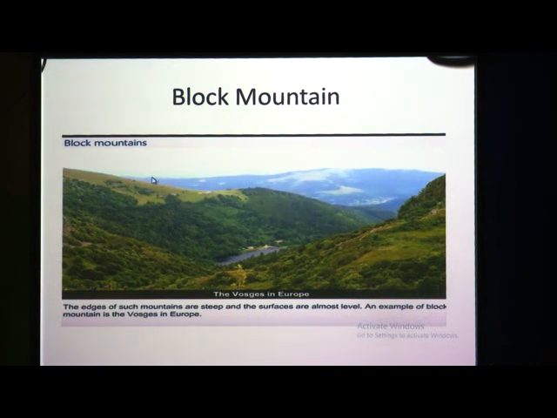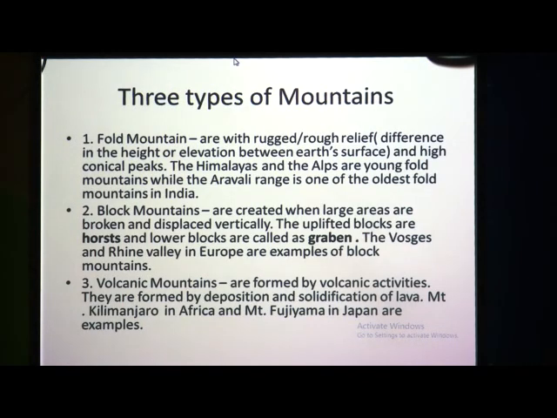You can see these mountains, some parts are uplifted while some have gone down. There is a break, these mountains are broken, there is a crack. So, these uplifted parts we can call horst, and the lower part we can call graben. The Vosges and the Rhine valley in Europe are examples of block mountains.